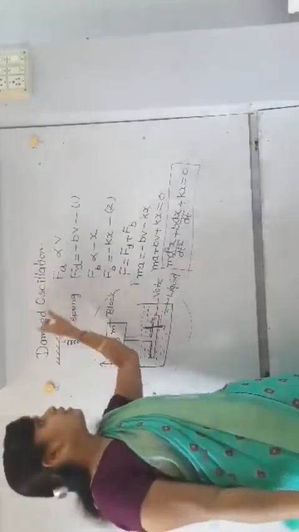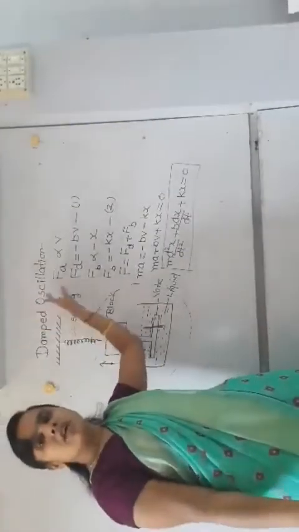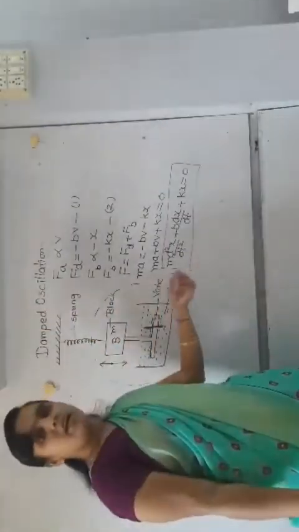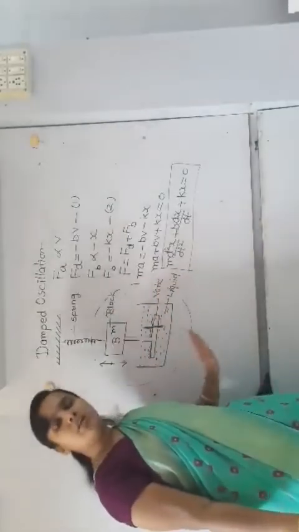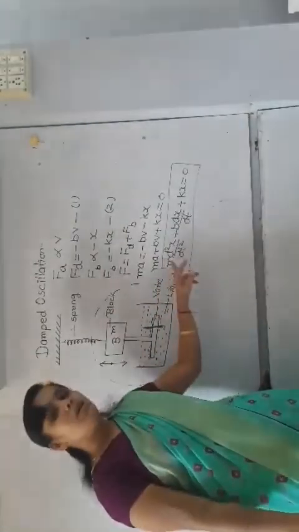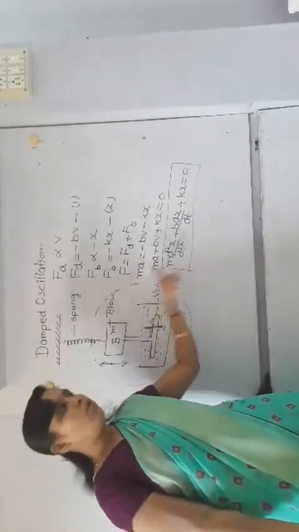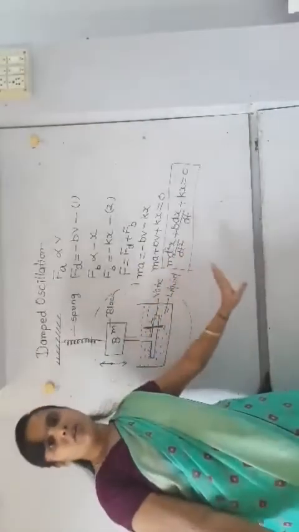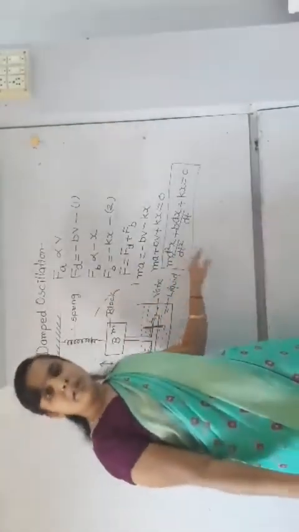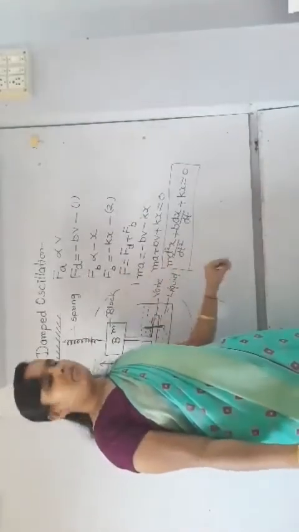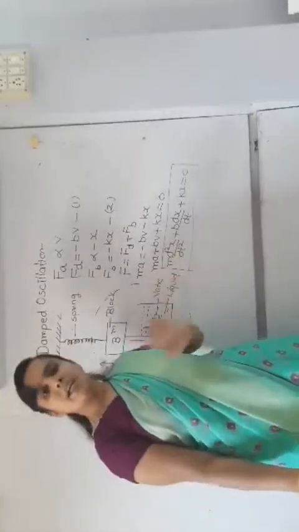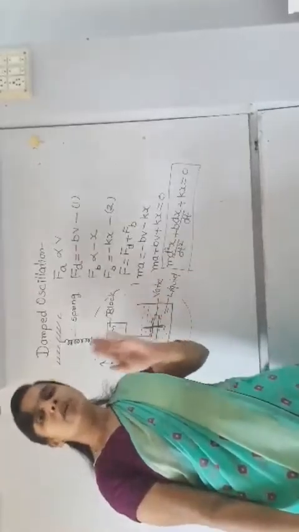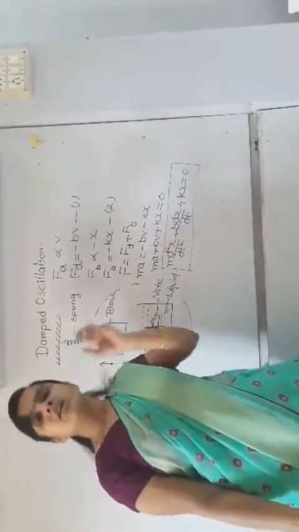This is the differential equation of damped oscillation, and how to derive its solution is not in your syllabus. It is the mathematical part. So in your textbook, its solution is directly given to you, which you have to directly remember or learn as a formula, and its solution becomes,